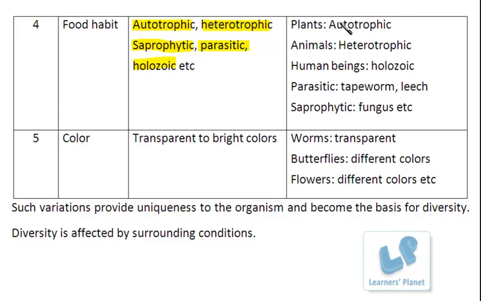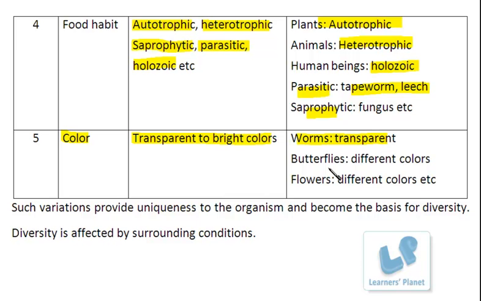Examples: plants, they all are autotrophic. Then animals, they all are heterotrophic. Among heterotrophic, human beings are holozoic. Then the tapeworm and the leech are parasitic, whereas the fungus is saprophytic. So these are the basic food habits which result in the diversity in living organisms. Further, if we compare the color, then color can vary from transparent to bright colors. Most of the worms are transparent in their color.